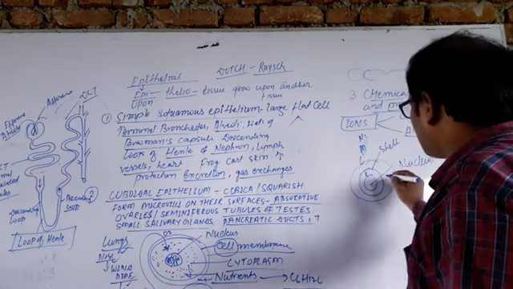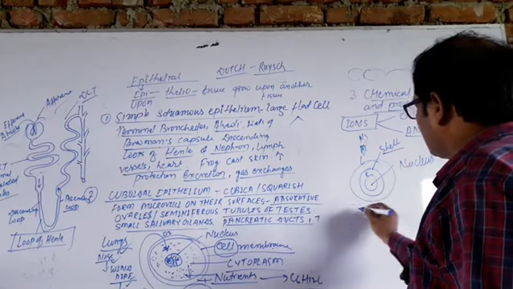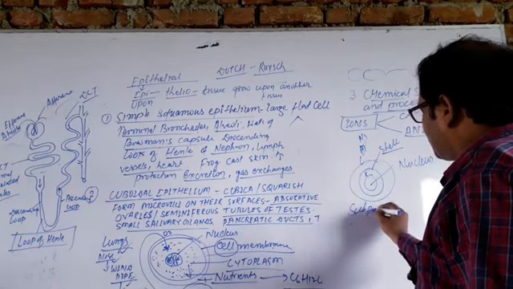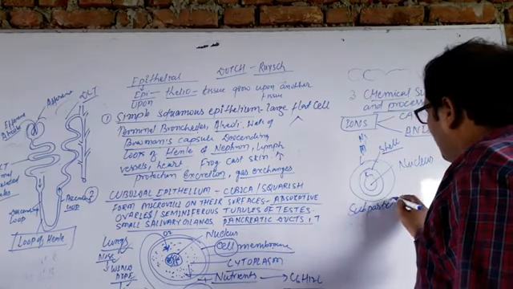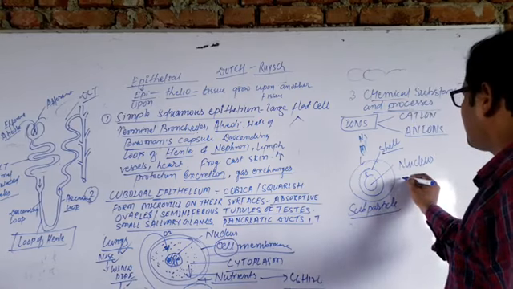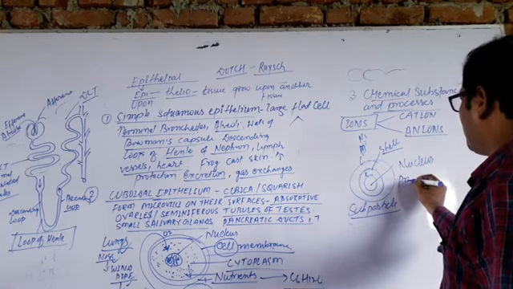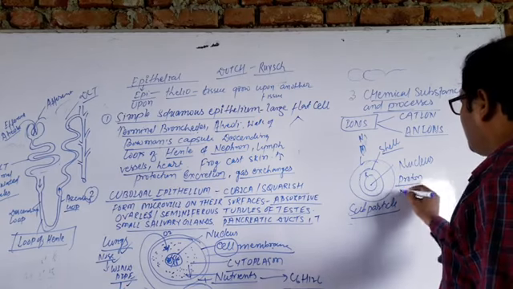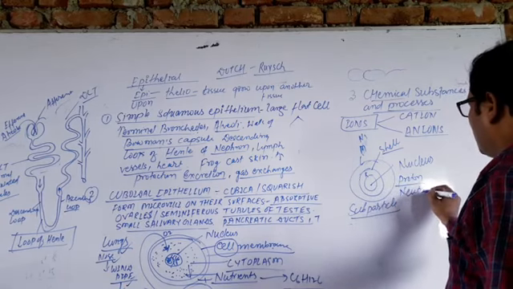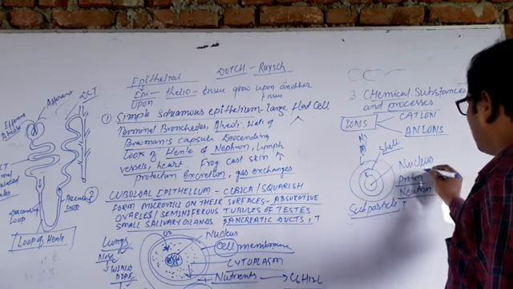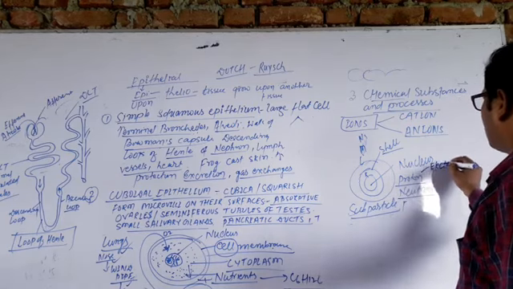Some subparticles of atoms came into existence in the form of proton, neutron, and electron, outward the electron.